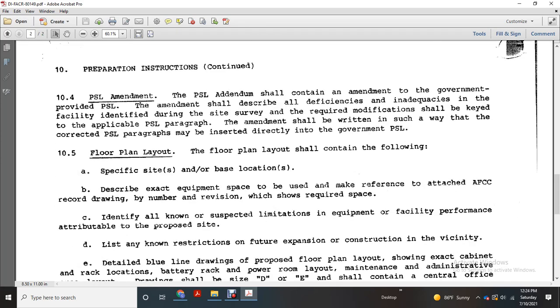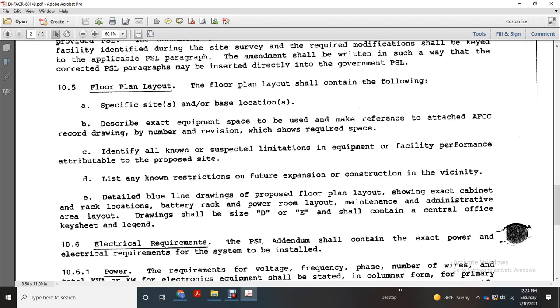Floor plan layout. The floor plan layout should contain the following: specific sites and/or base locations described with the exact equipment space required. The AFCC record drawing, by name, number, and revision, shall be used for the required space. Identify all known or suspected limitations to equipment and facility performance attributed to a proposed site. List any known restrictions to future expansion or contraction in the vicinity.